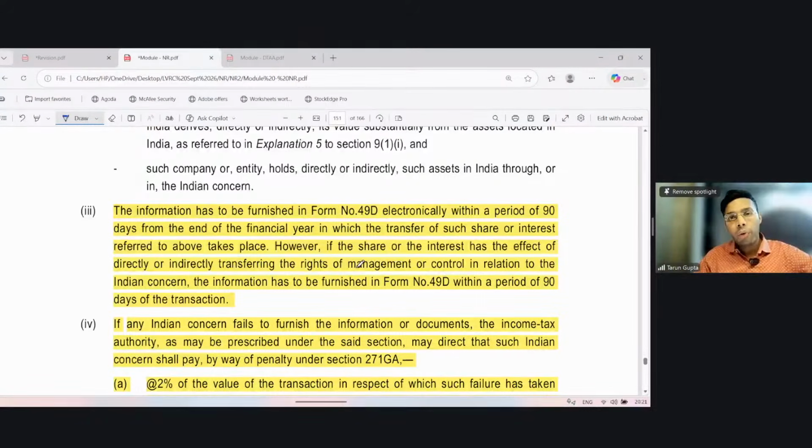So the above is regarding the Vodafone transaction. Amendment made consequent to the Vodafone transaction, which we discussed yesterday. However, if the shares or the interest has the effect of directly or indirectly transferring the right of management or control in relation to the Indian concern, the information should be furnished within 90 days only. But then the time limit shall be 90 days from the date of transaction, and it was from the end of the financial year. Okay.